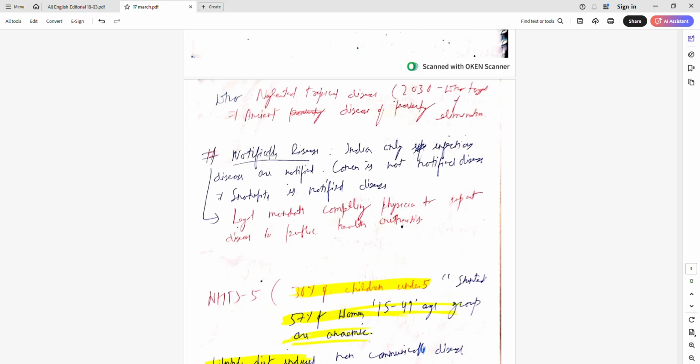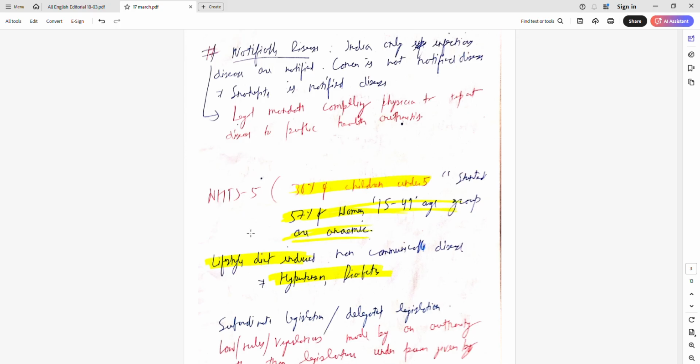Notifiable disease. So what is a notifiable disease? In India, if some disease is made notifiable, then the hospital or the doctor who is treating it should tell the public health authorities, so that the record should be set. Snake bite is a notified disease, even though it is not communicable. But cancer is not a notifiable disease. But they are saying to make cancer notifiable.